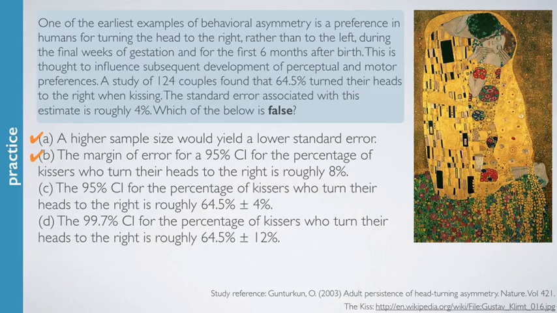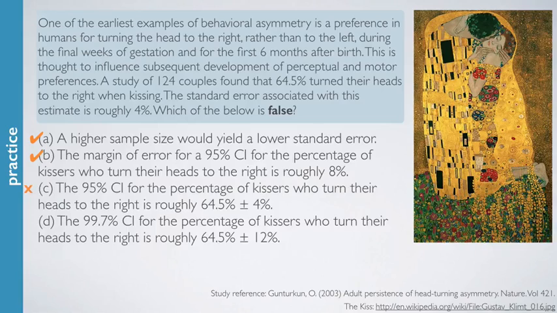Remember, the confidence interval is always of the form point estimate plus or minus a margin of error. In this case, what we have is our point estimate, the sample proportion, plus or minus a standard error as opposed to the margin of error. And while those things sound similar, they're not exactly the same thing. Therefore, this option is wrong.